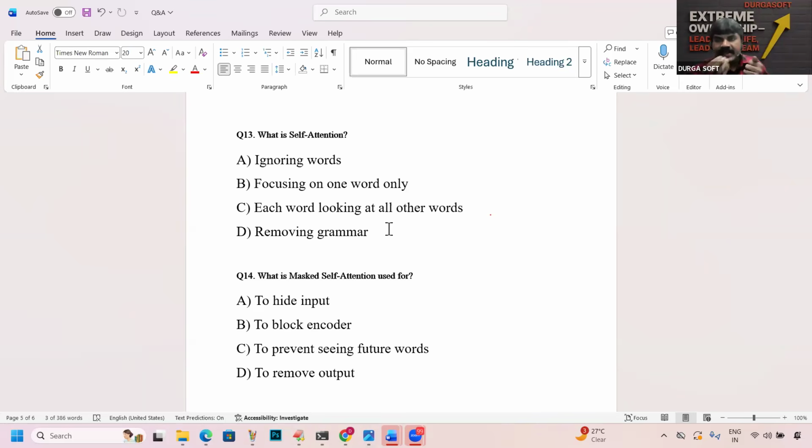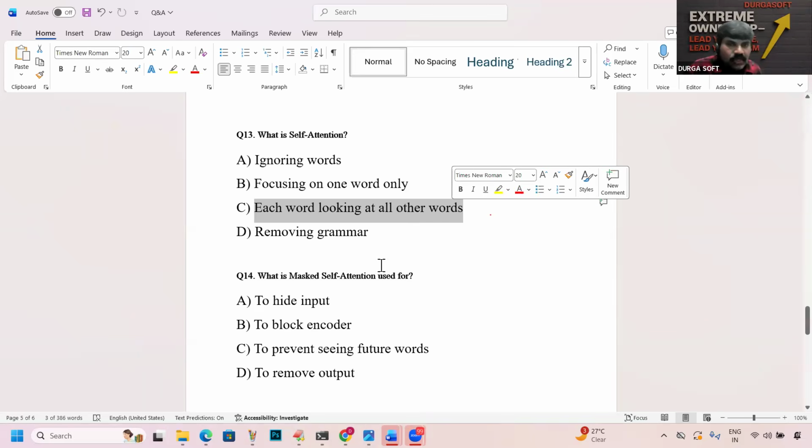Is there any connected word? Is there any related word? This mechanism is going to be done by attention. Remember self-attention. What is self-attention? Each word is looking at all other words, for connectivity, to identify related words. Any doubt? No doubt, sir. Respond. Not clear, sir. Okay.